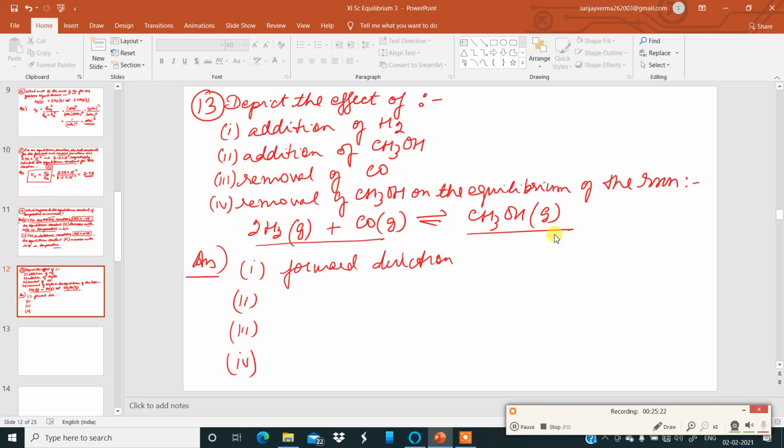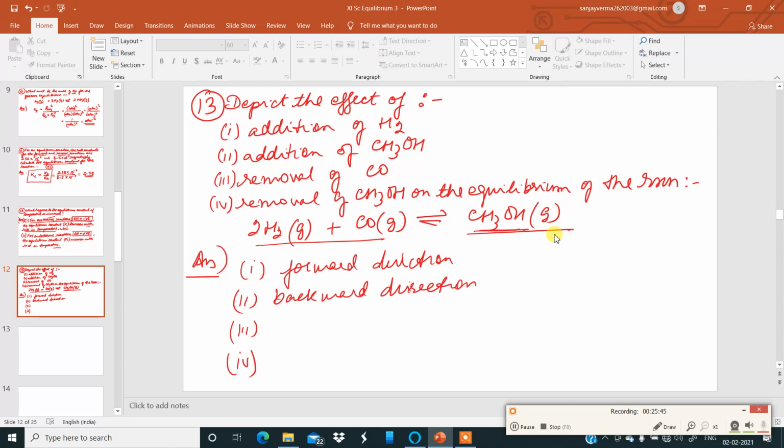Okay. If we add methanol to this reaction, which is at equilibrium, if we add the product over here, the equilibrium will shift in the backward direction. Third one is removal of carbon monoxide.